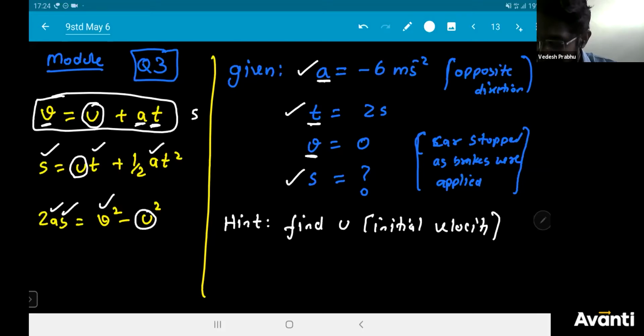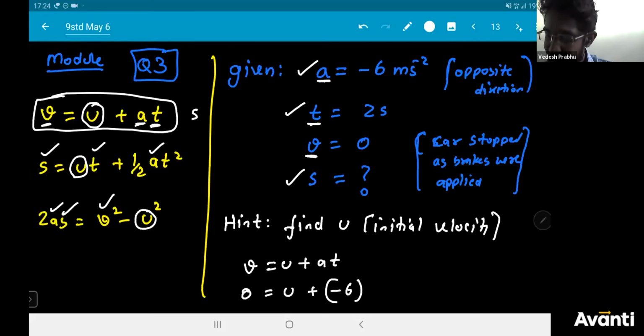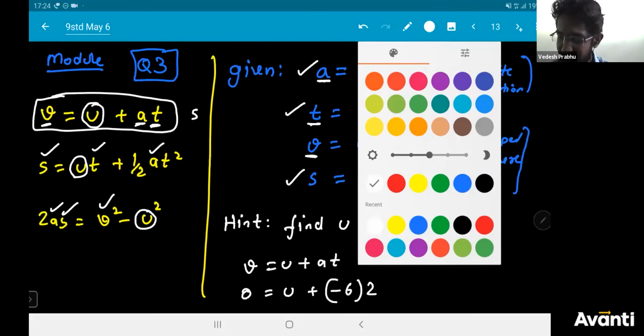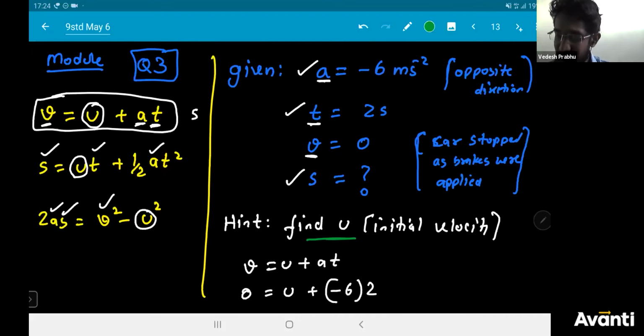So we will be using v is equal to u plus at, where v is 0, u we have to find, acceleration is -6, and time is 2 seconds. Okay, you understood why we have to find u, even though it is not necessary, because in order to solve this question you have to find u.